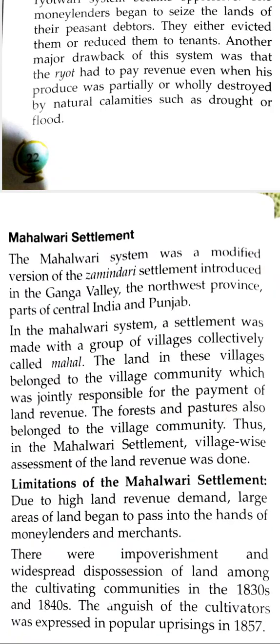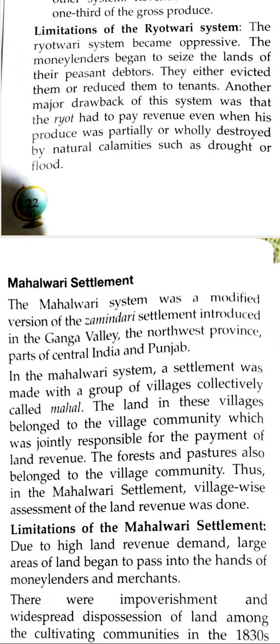Let's do now the Mahalwadi system. So Mahal, here what is Mahal? Not a palace, but here Mahal means a group of villages, right? So let's talk about this Mahalwadi system. The Mahalwadi system was a modified version of the Zamindari settlement introduced in the Ganga Valley, the northwest province, parts of central India and Punjab. So you can say it was a modified version of the permanent settlement. In the Mahalwadi system, a settlement was made with a group of villages collectively called Mahal.